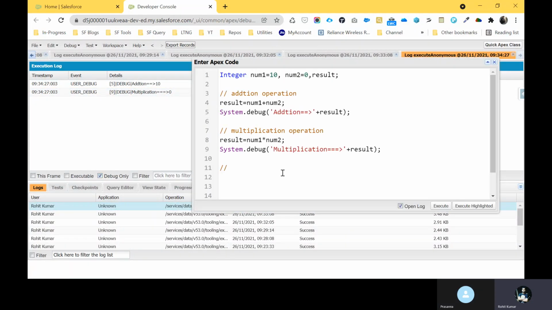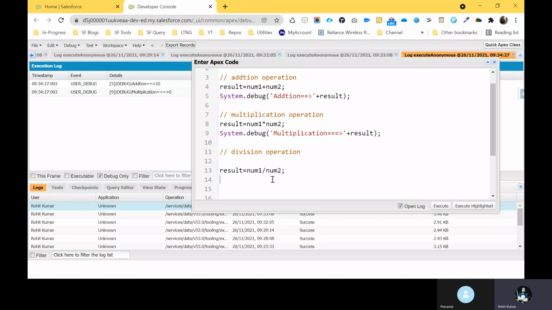But now this is the scenario for the division operation. Suppose I have result equal to num1 divided by num2 directly. If you want to use this one, it throws an error. What is the error?